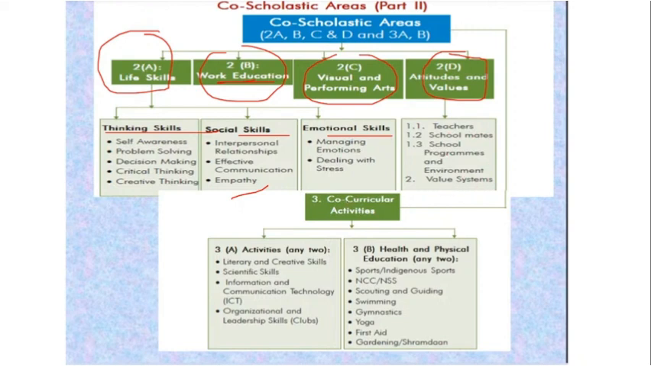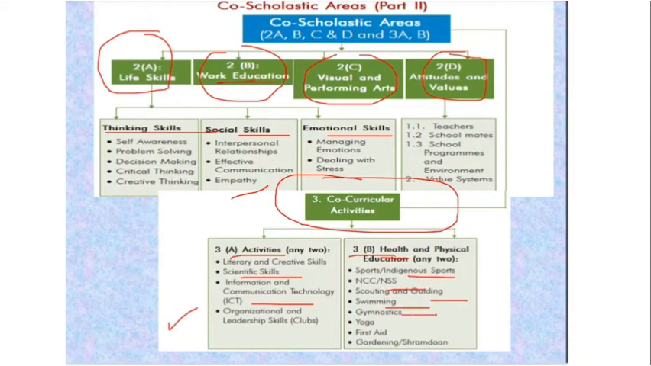Now, when we talk about part 3, that is the co-curricular activities, it is divided into A and B. Part 3A basically talks about the activities in the form of literary and creative skills, scientific skills, your ICT, that is information and communication technology, and organizational skills. And part 3B talks about health, wherein the indulgence in sports, NCC and NSS, scouting and guiding, swimming, gymnastics, more about physical aspects.